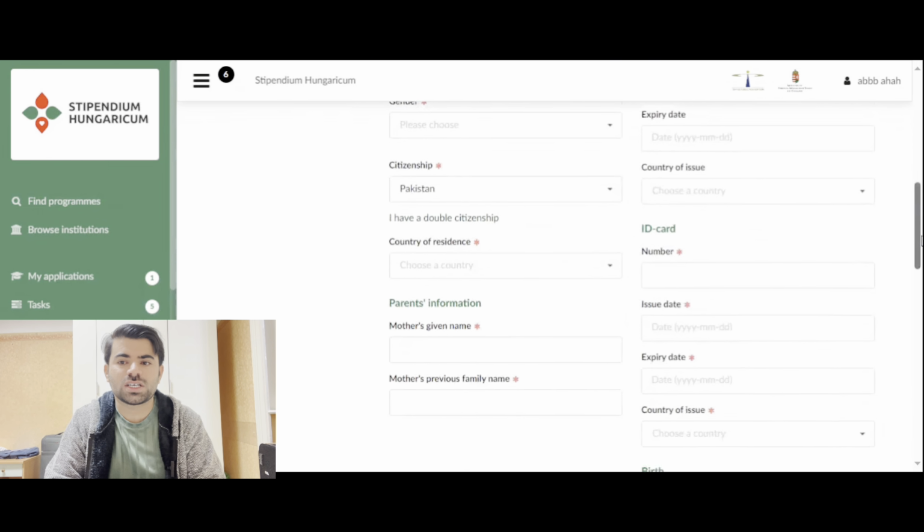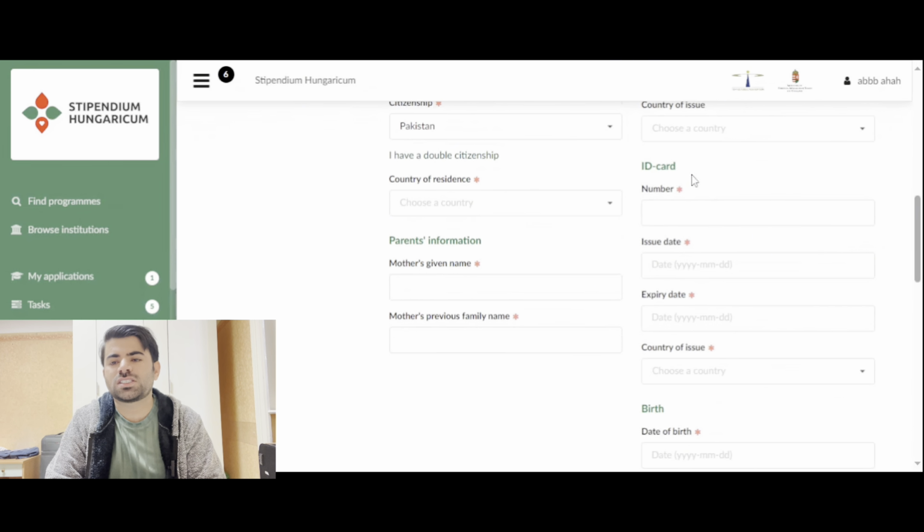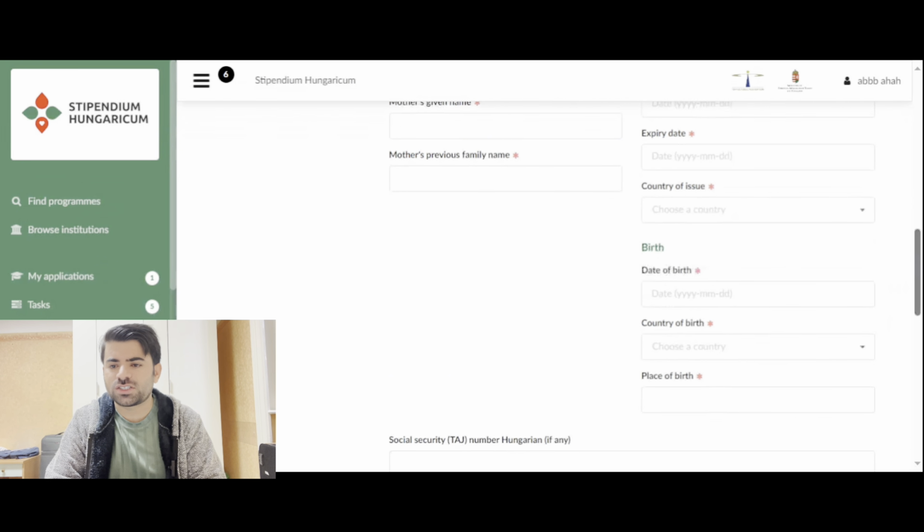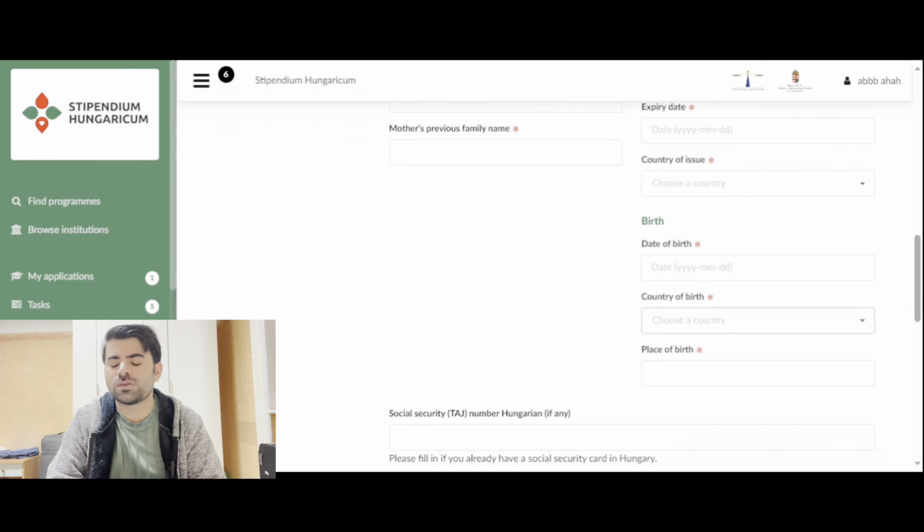Because I selected ID card, that's why it's red static here. But if I selected passport, then it will be selected, it will be red static on the passport side. The given name is actually your first name, and then family name as well. Then date of birth, country of birth, place of birth. Place of birth means your city or your district, whatever you have. And social security or TAJ number, Hungarian.